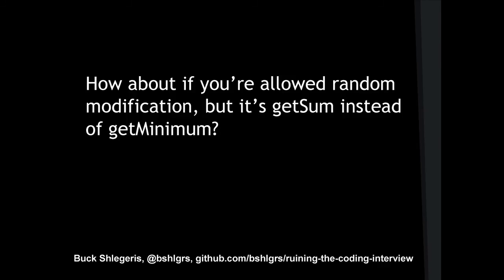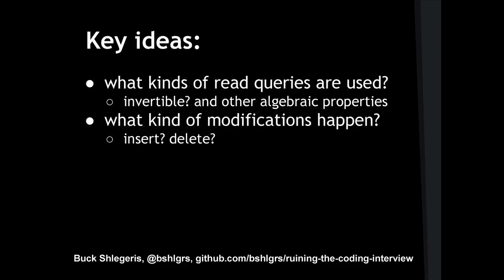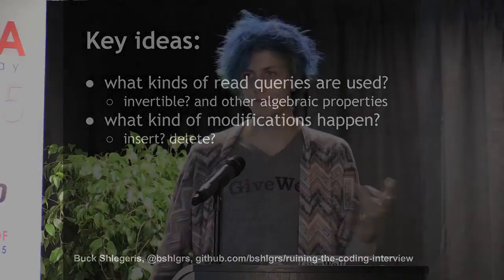So what we've learned is that when we're trying to find fast data structures for particular queries, we're interested in 2 questions. What kind of reads are they going to be making? Are they going to be asking for minimum or the sum? So the kind of property that makes the difference there is whether we're doing an invertible reduction or not. The reason that you can just store a single number to keep the sum is that you can invert addition with subtraction, right? But there is no operation which inverts taking the minimum of 2 numbers. So that's one question we're interested in.